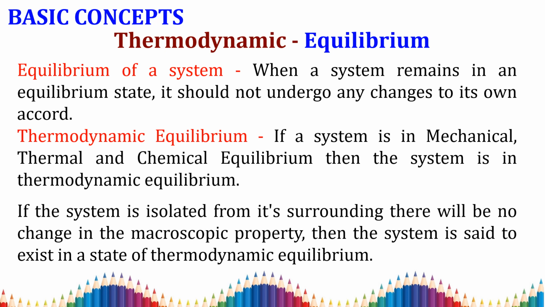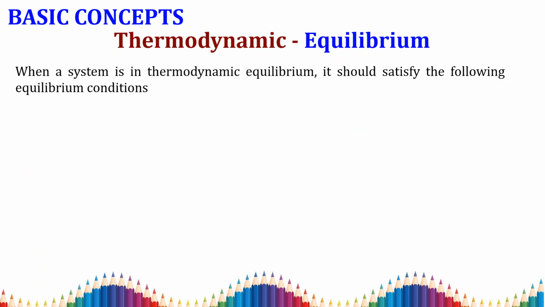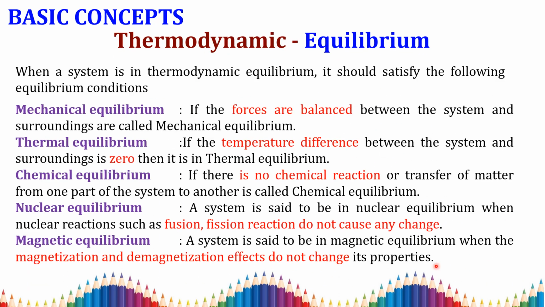In other words, if a system is isolated from its surroundings and there is no change in the macroscopic properties of the system, it is said to exist in a state of thermodynamic equilibrium. To understand this, we need to know about all these types of thermodynamic equilibrium. When a system is in thermodynamic equilibrium, it should satisfy the following equilibrium conditions.